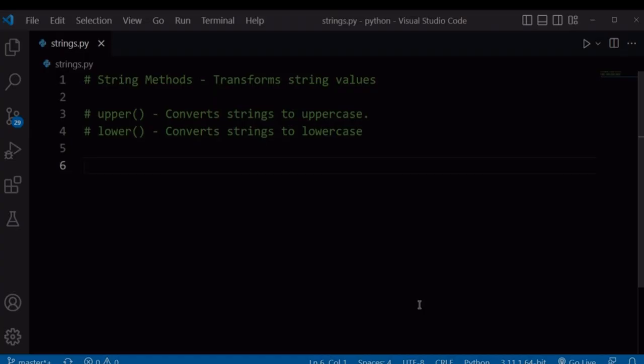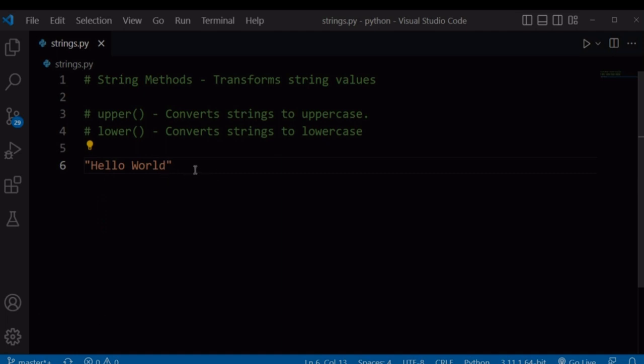Hello everyone, welcome to this video. In this video, we will talk about the methods that you can use to manipulate strings. These are built-in methods that will help us to transform our strings in a certain way. We will cover the most often used methods, starting with the upper and the lower method. We can use the upper method to convert our string values to uppercase, and the lower method to convert our string values to lowercase. Let's say we had hello world string.